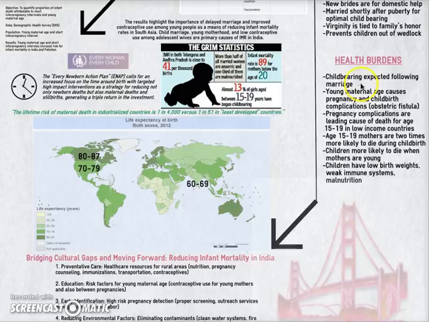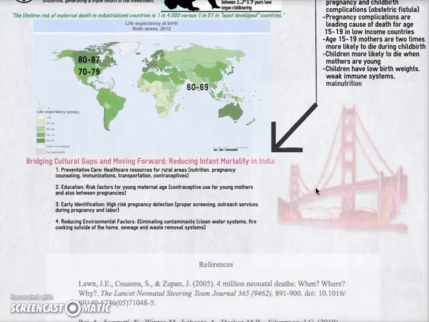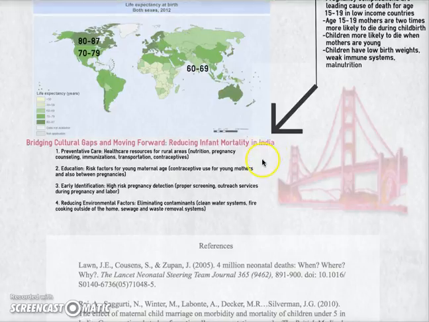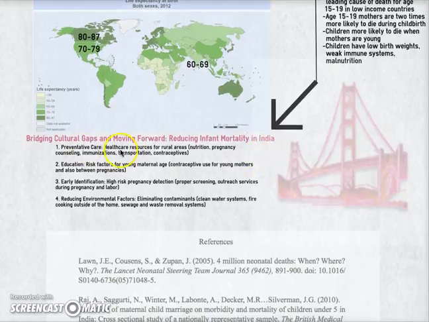Now, how do we bridge the cultural gap with these grim statistics? As a CNL, there are many steps that we can take to reduce infant mortality in India. Number one being preventative care, providing healthcare resources for the rural areas, nutrition and pregnancy counseling, immunization access, transportation so people can get to and from healthcare facilities, and also contraceptive accessibility.